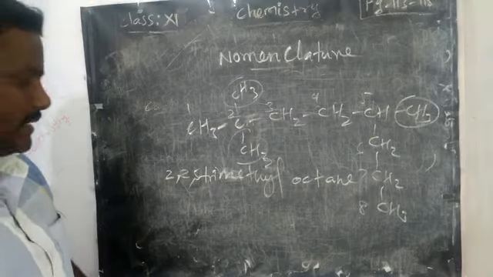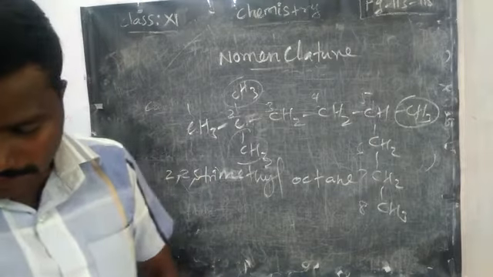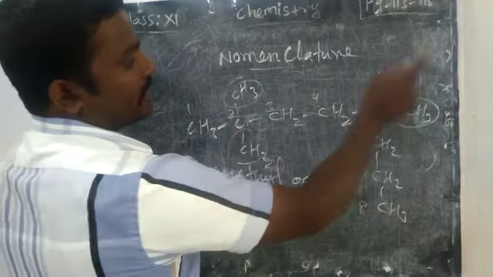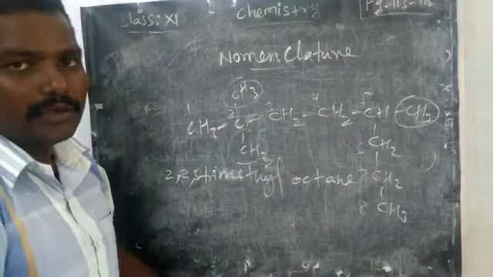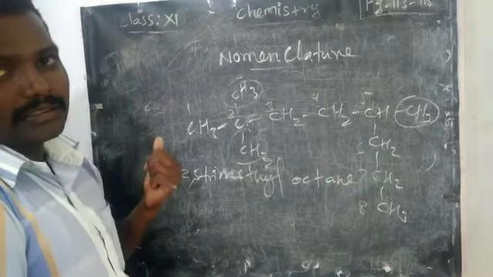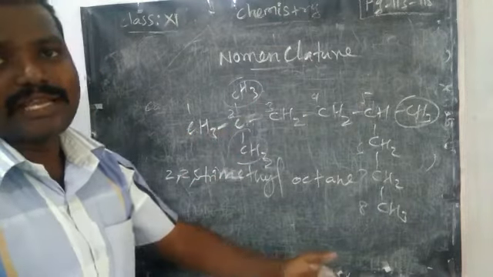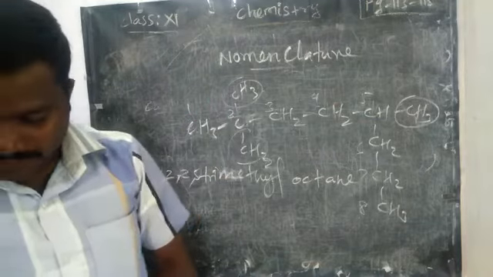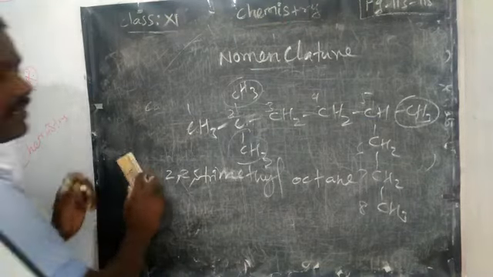Are you clear? Yes. But you may think, sir, only the longest chain I have to take. Why can I not take the straight one? 1, 2, 3, 4, 5, 6. 6 is also a straight chain. Or this one is having 6. All are branches only. Don't think that, if you see it as a structure, it may be a branch. No. 1, 2, 3, 4. All are connected in the same chain continuously. So you should take that as the root word. Okay. Right. With one functional group we will take, or different substituents we will take here.